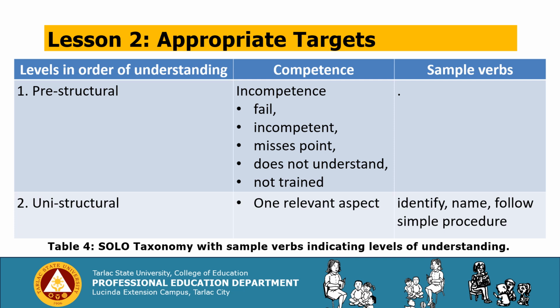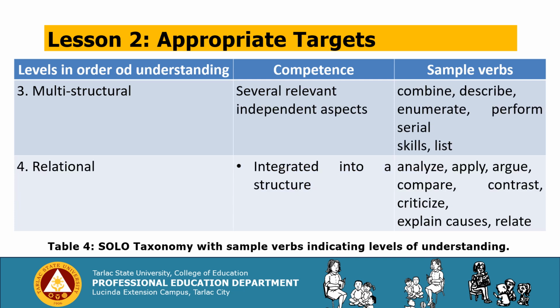Okay, this is Table 4 for the SOLO taxonomy with sample verbs indicating levels of understanding. Number 1, we have the pre-structural. The competence is incompetence: fail, incompetent, misses out, does not understand, or not trained. For the unistructural, one relevant aspect for being competent. Sample verbs: identify, name, follow simple procedure.